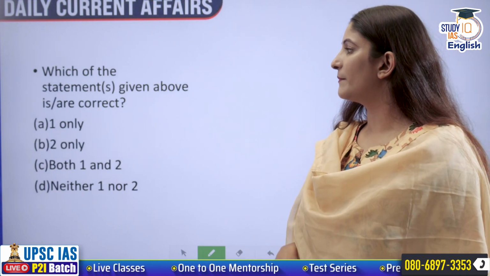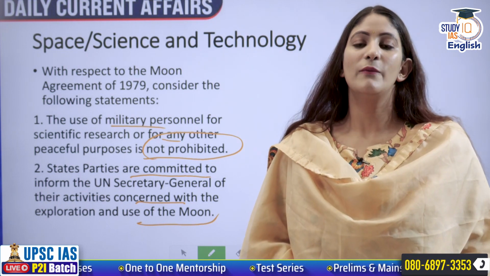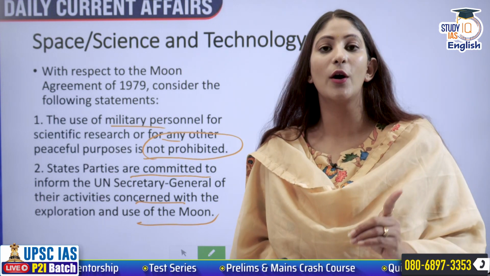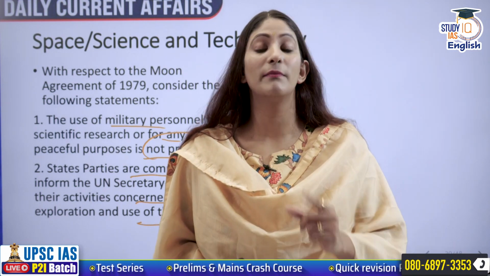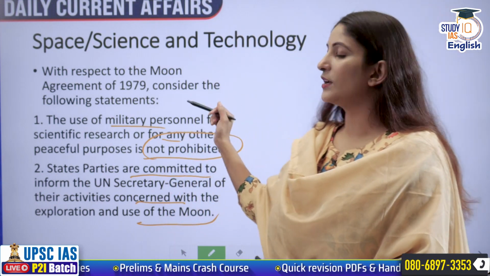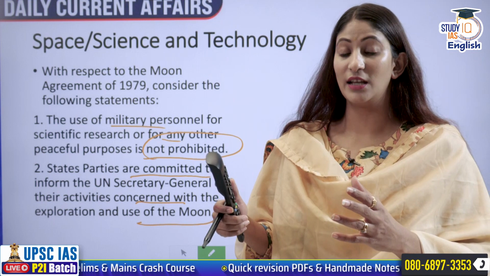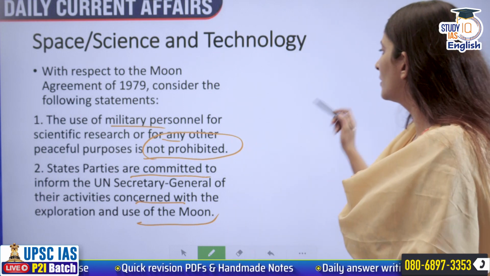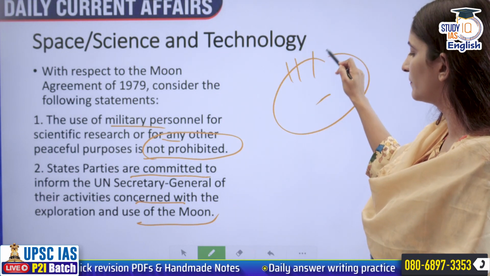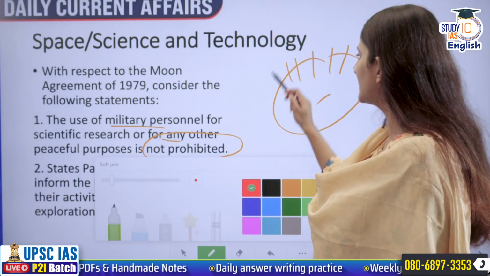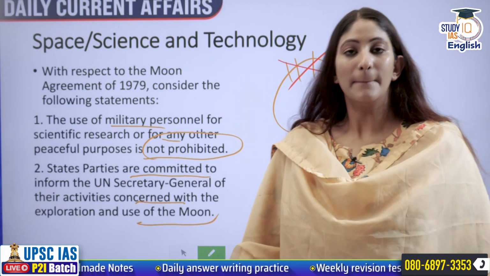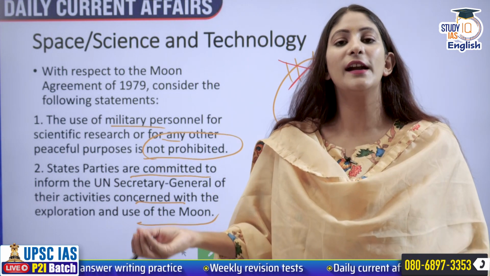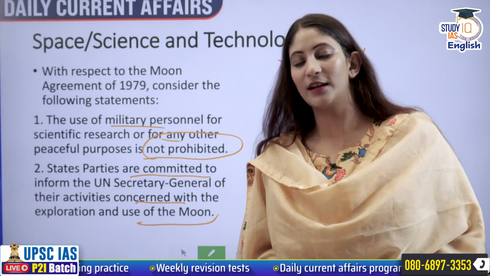Which of the statements given above is or are correct? Moon agreement was adopted through a resolution on December 5th, 1979, and this was through an initiation by whom? By the Soviet Union. So the military purposes, any region in the outer space cannot be used for militarization. If we have to build military installations on the moon, it is prohibited. No, you cannot do it. But if we have to do peaceful scientific research on the moon, we can do that. If we are needing military personnel for it, yes, it's not prohibited.